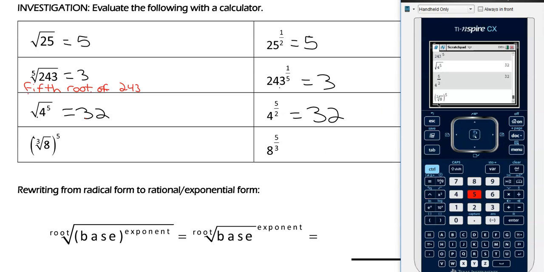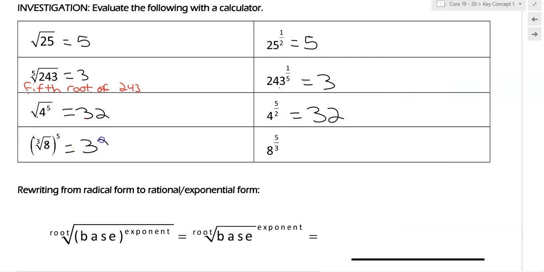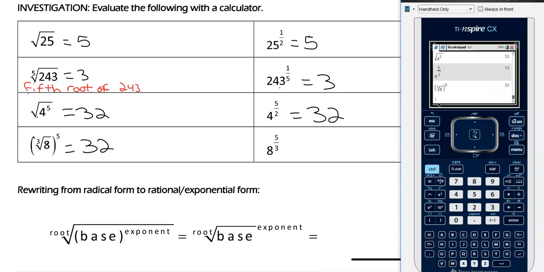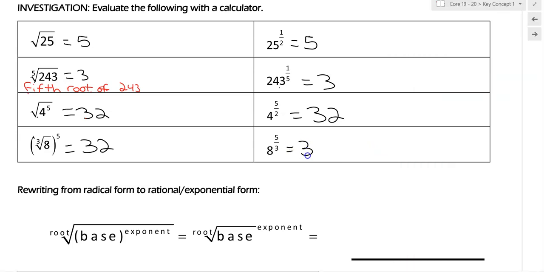To the 5th. Ooh, that's also 32. I don't like those are the same. That's okay. And now 8 to the 5/3 is 32. Okay? So you can see that these have the same numbers in them. They're just kind of rearranged. And so we're going to use that property to write things going from a radical to an exponential form.